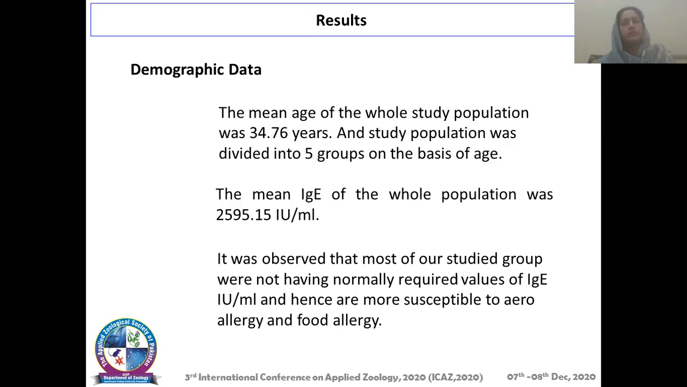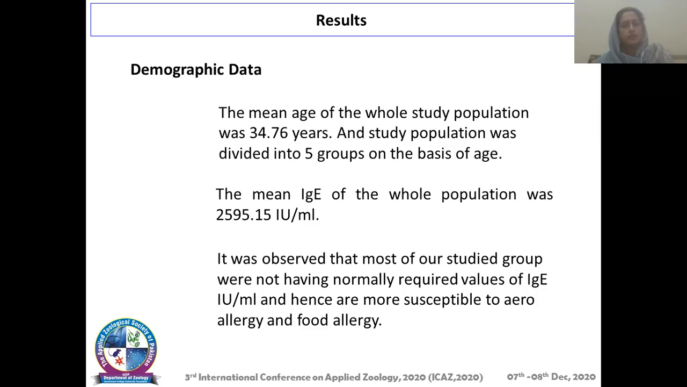So the total population was divided into five groups on the basis of age: less than 1 year, 1 to 5 years, 6 to 10 years, 11 to 15 years, and above 16 years of age. The study population had a mean age of 34.76 years, and the mean immunoglobulin determined in our whole population was 2,595.15 international units per ml.